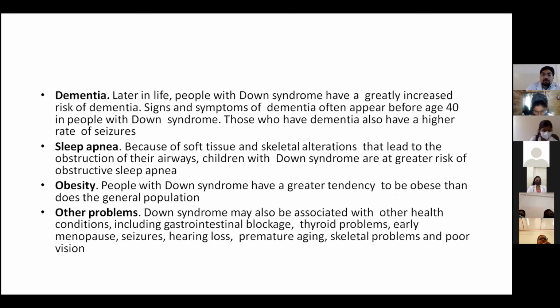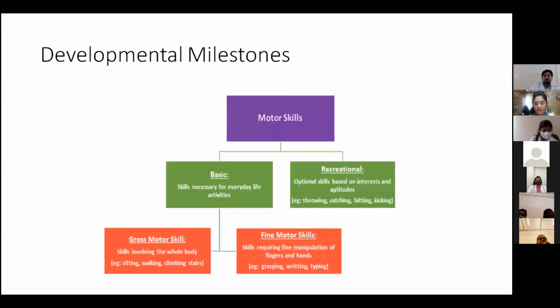Sleep apnea: because of soft tissue and skeletal alterations that lead to the obstruction of their airways, children with Down syndrome are at higher risk of obstructive sleep apnea. Obesity: people with Down syndrome have a greater tendency to be obese than the general population. Other problems: Down syndrome may also be associated with other health conditions including gastrointestinal blockage, thyroid problems, early menopause, seizures, hearing loss, premature aging, skeletal problems, and poor vision.